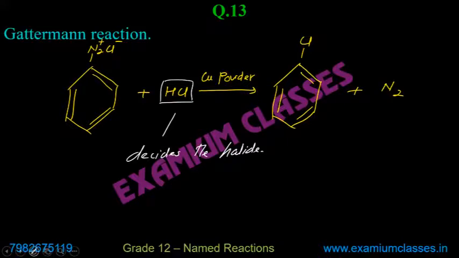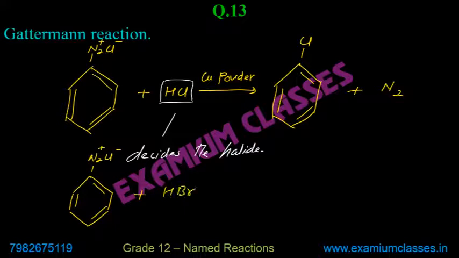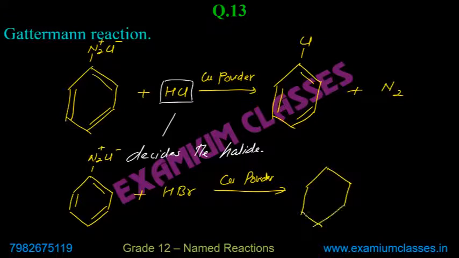So I'm writing it so that, and yourself write it so that you remember it. So suppose I have N2+ Cl minus, and here I have HBr instead of HCl. Copper powder. So in this case, don't think that here I have N2+ Cl minus, so here chlorine will be there. No, here bromine will be there now.